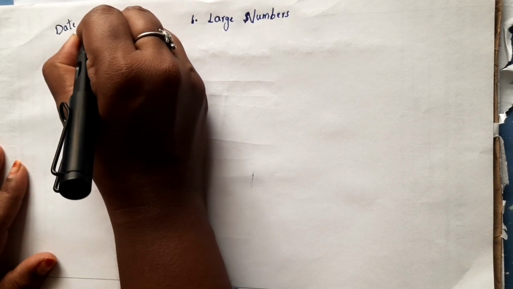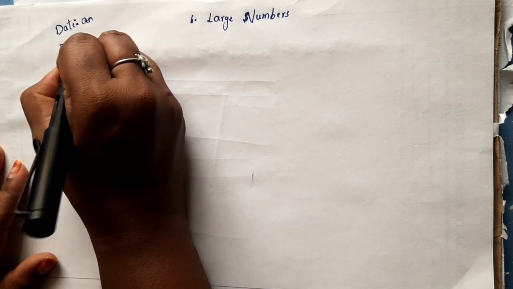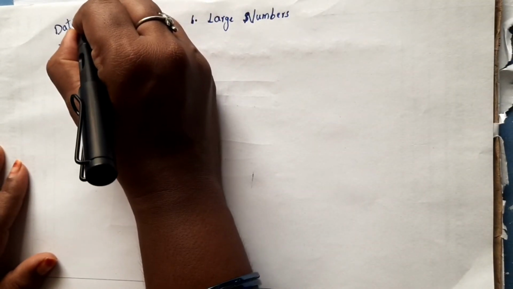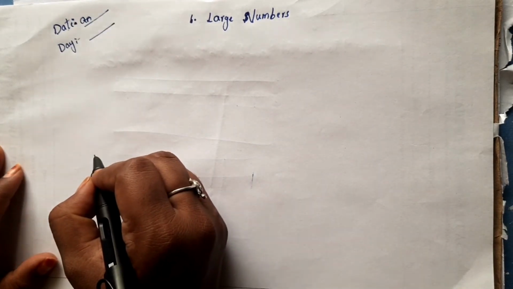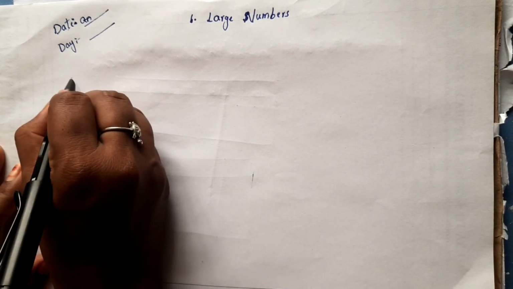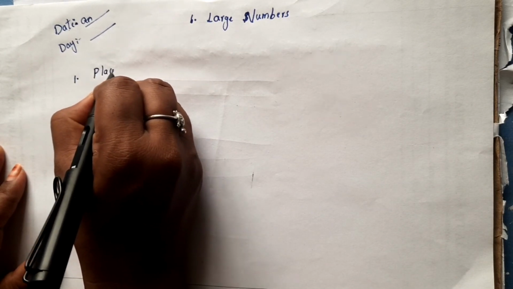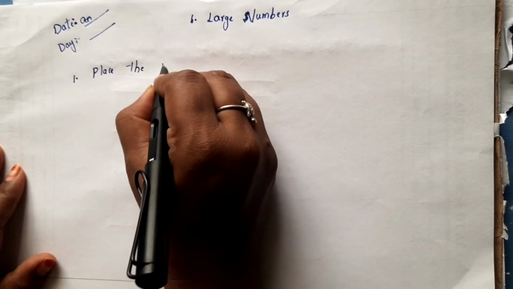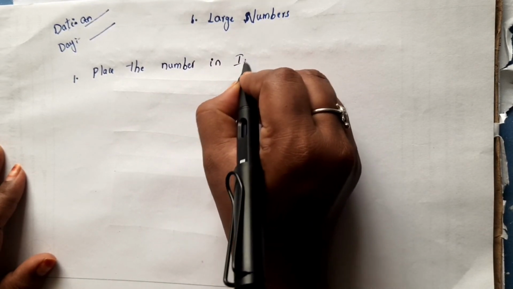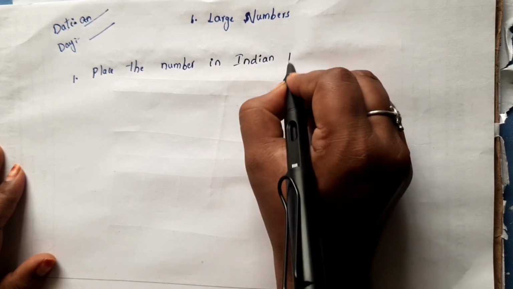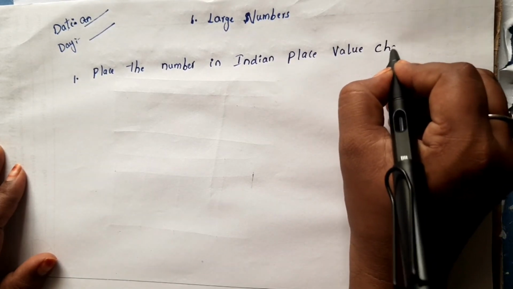You have to write the date here and write down the day, whatever the date is. For example today, which day? Write that day here. And now the first question. What is the first question I have given? Place the number in the Indian place value chart.